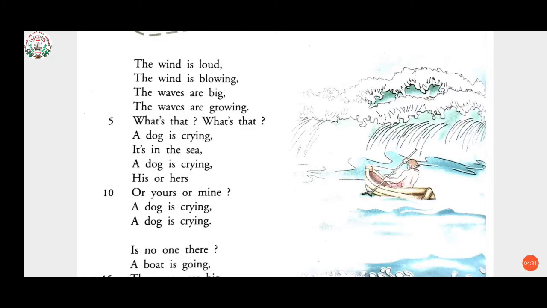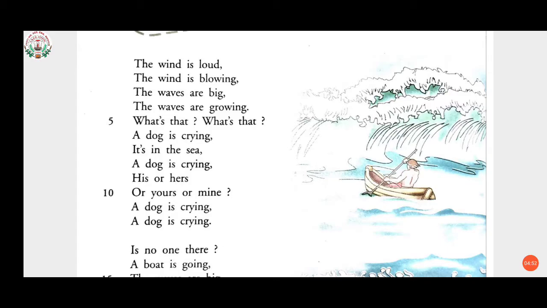First, the wind is loud. The meaning of loud here is producing sound. The wind is blowing. Blowing means moving like an air current. The waves are big, the waves are growing. What's that? What's that?